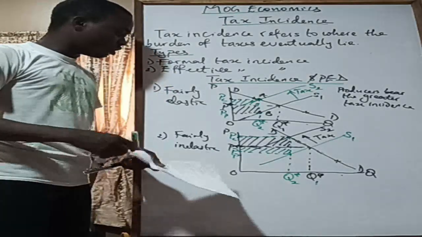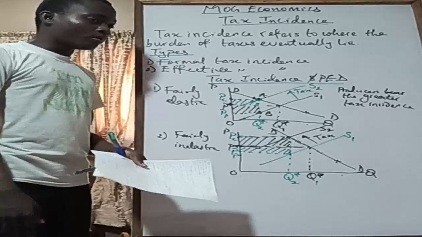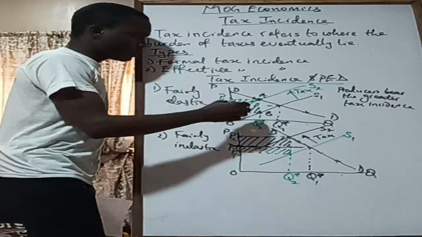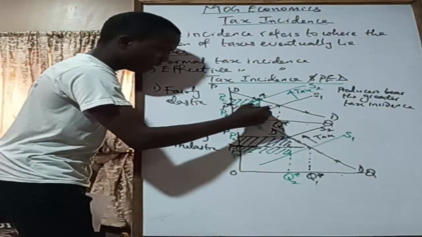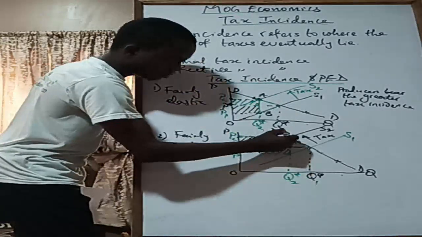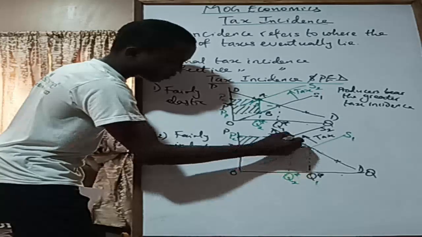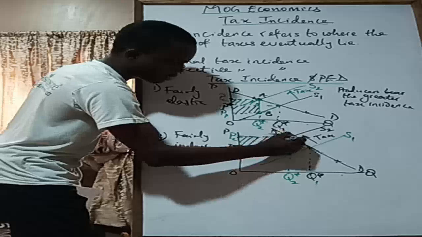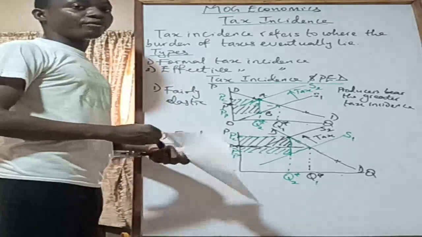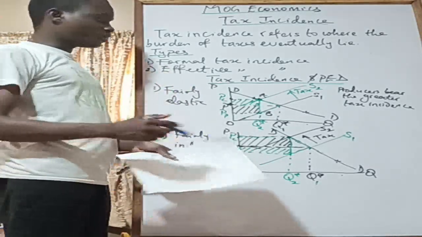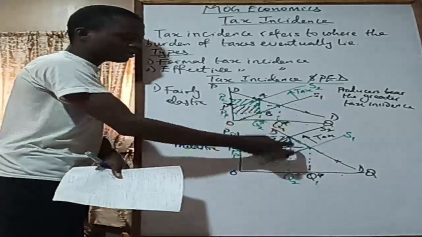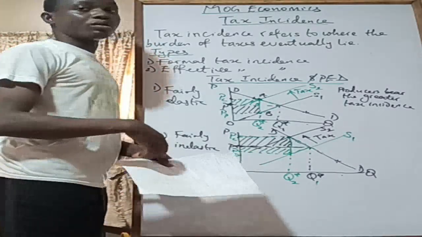Now, before I go to the other graphs, we are talking about unitary elastic and all of that. There is a triangle. If you look at this part, there's a triangle here. And if you look at these other parts too, there's a triangle. This triangle is representing what we call the deadweight loss. It is a loss in economic welfare due to the imposition of taxes. So the area of this triangle represents the loss in economic welfare as a result of tax imposition.